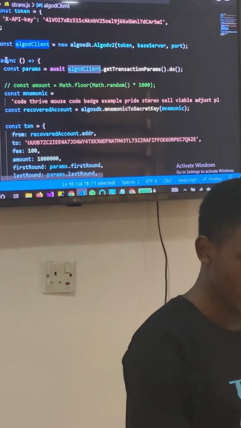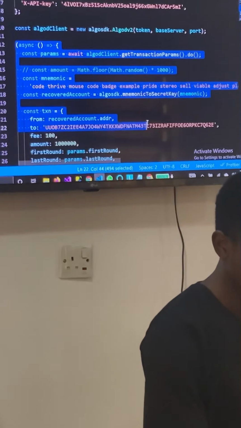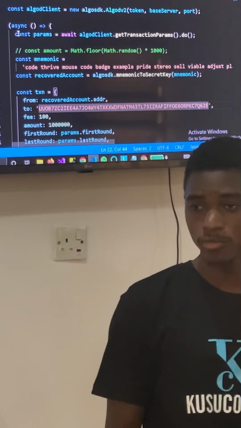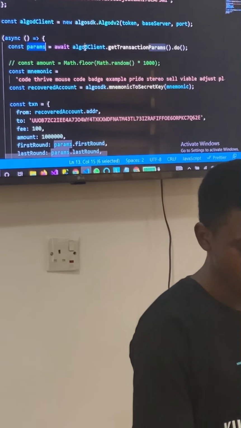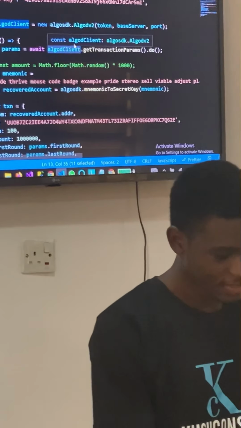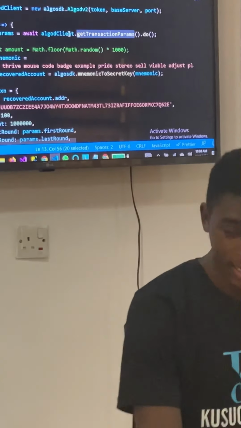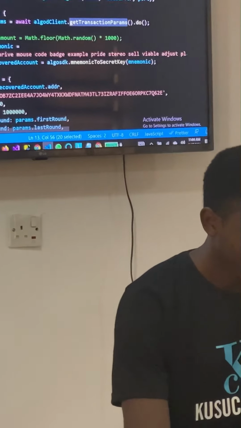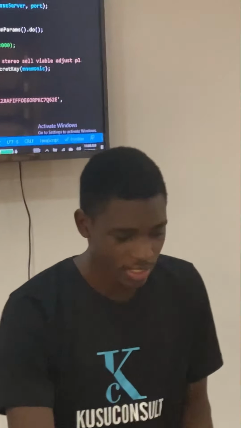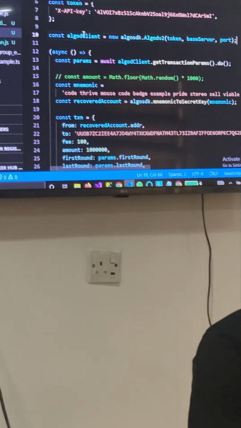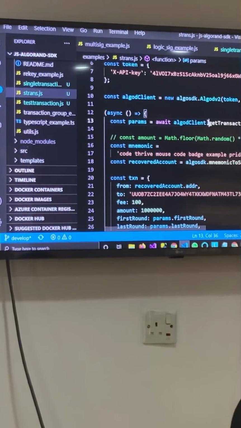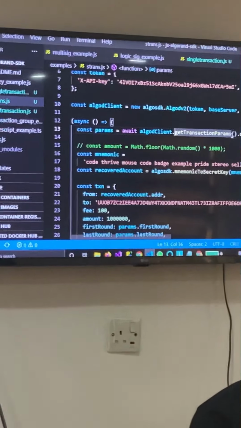And then below we have an asynchronous function that will help us perform this transaction. We have the constant declaration, params, making use of the Algorand client. So now, like I said, this Algorand client is an object that we're making, a new object of this method. Now, when we just say Algorand client dot, you can see getTransactionParams.